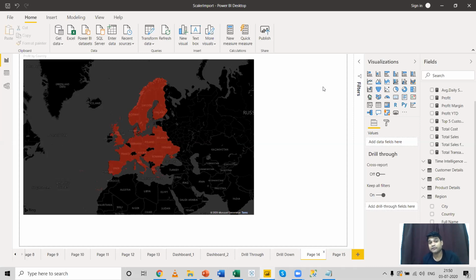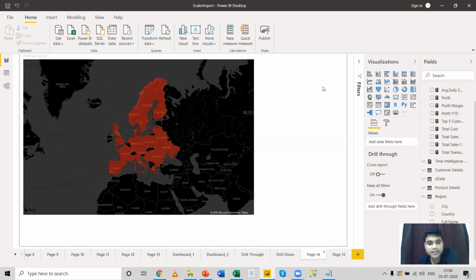ArcGIS maps are very helpful in that scenario, because in these kinds of domains we'll be using some special geographical components, like a special economic zone, an election campaign zone or a school boundary. These are certain uncommon geographical features which are not available in normal maps. So in that scenario, we'll use an ArcGIS map.